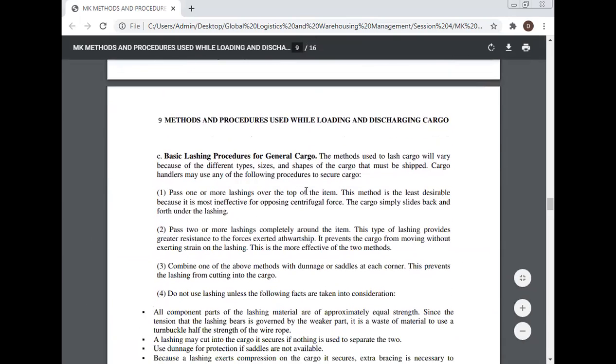Basic lacing procedures for general cargo. The methods used to lace cargo will vary because of the different types, sizes, and shapes of the cargo that must be shipped. Cargo handlers may use any of the following procedures to secure cargo. Pass one or more lacings over the top of the item. This method is the least desirable because it is most ineffective for opposing centrifugal force. The cargo simply slides back and forth under the lacing.